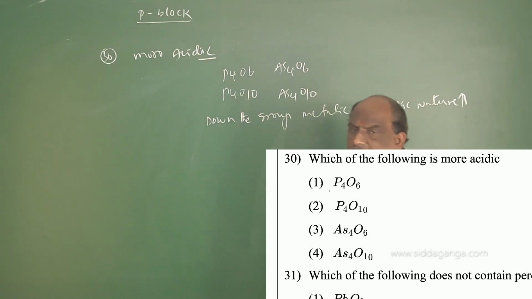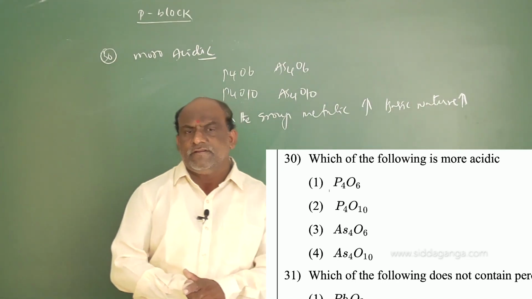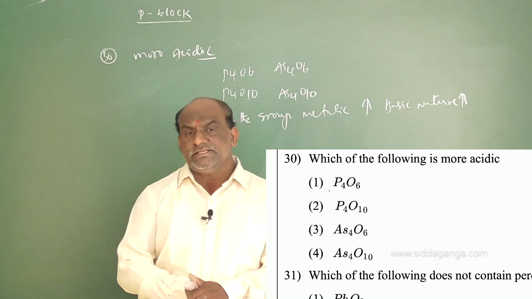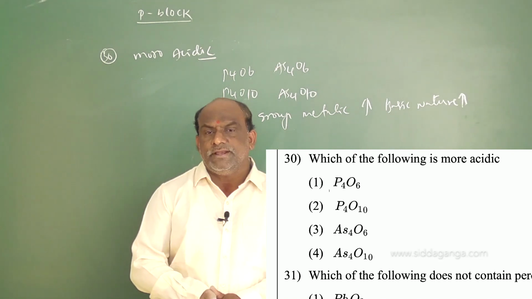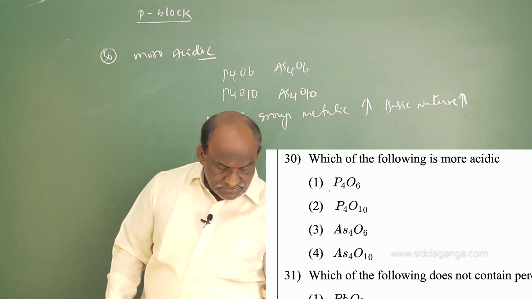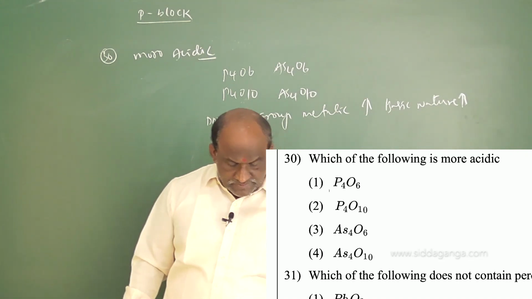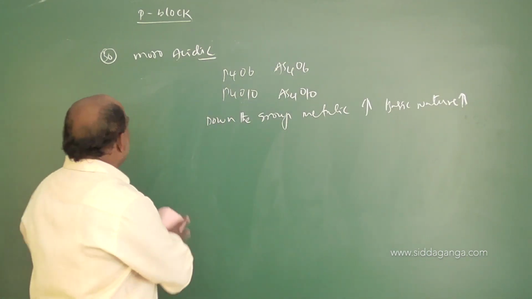Down the group, metallic character increases. Metallic character increases means basic nature increases. Basic nature increases, acidic nature decreases. Non-metal oxides are acidic oxides, metal oxides are basic oxides. So the right option for question number 30 is the second option. And next one is question number 34.